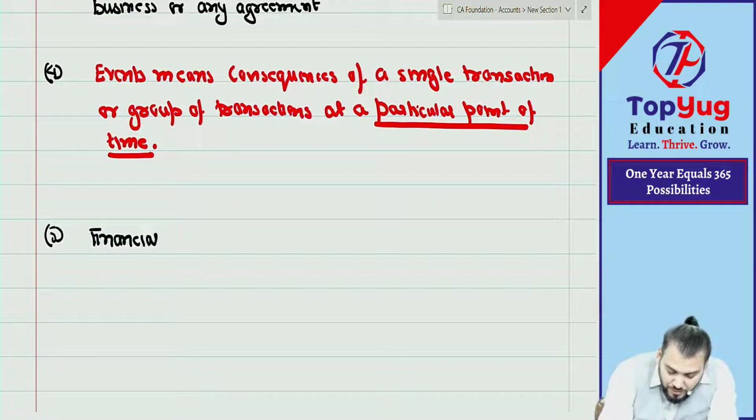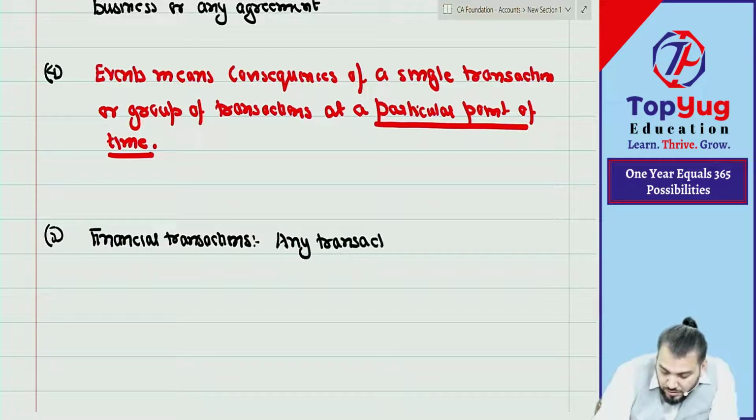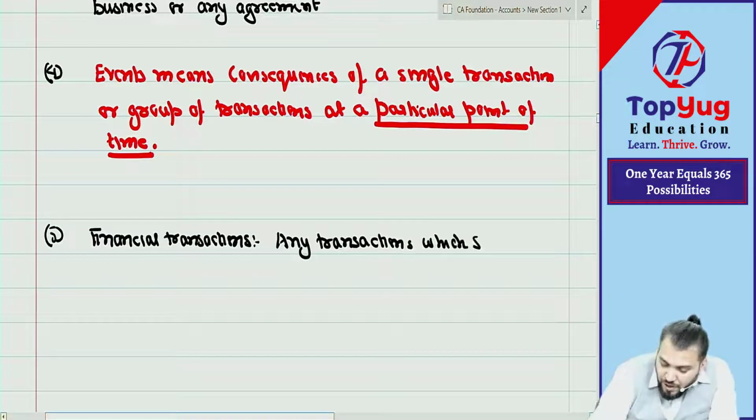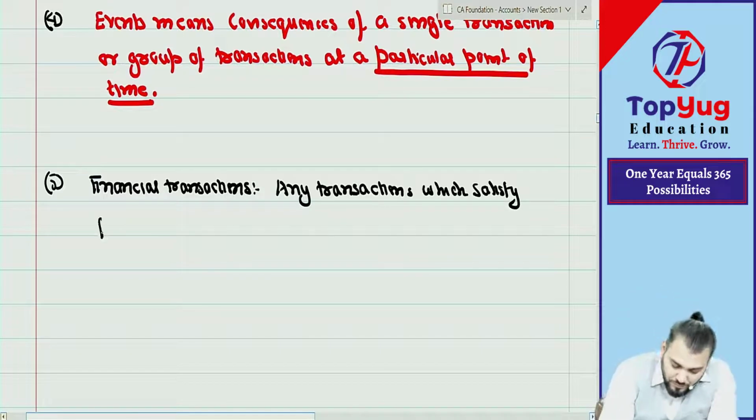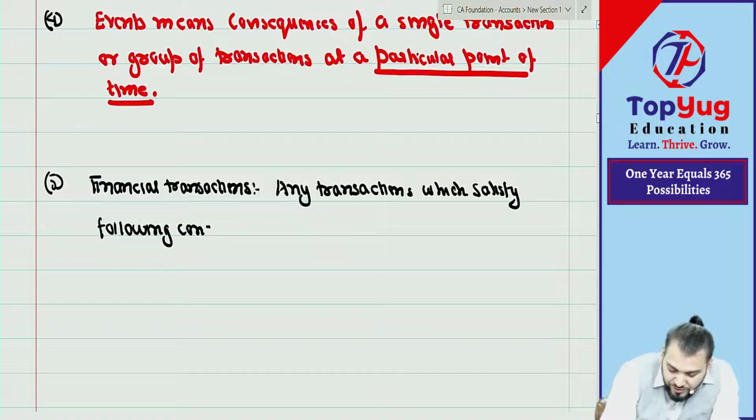Financial transactions: any transactions which satisfy the following conditions are financial transactions.